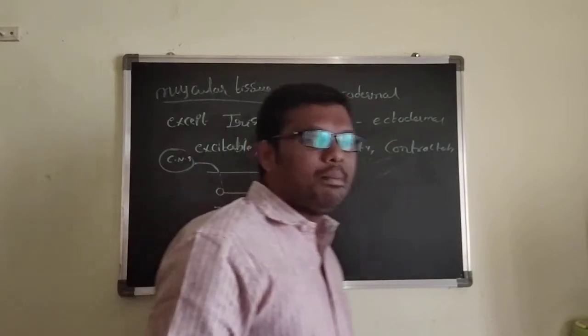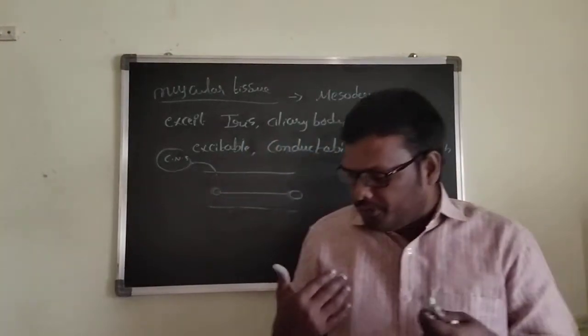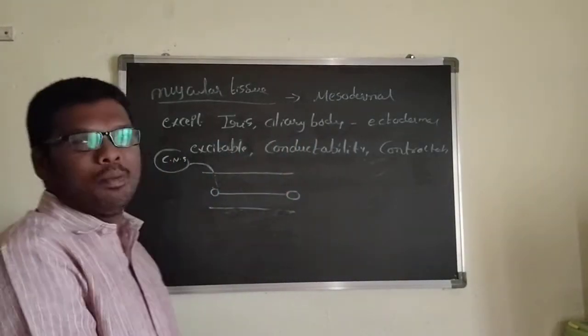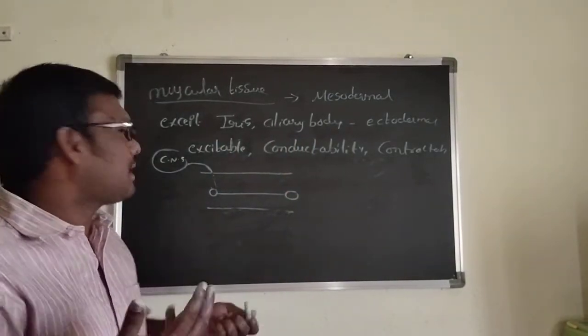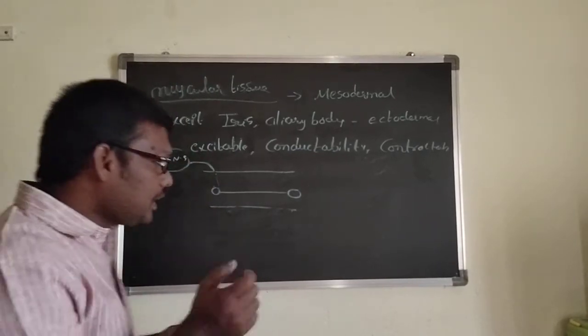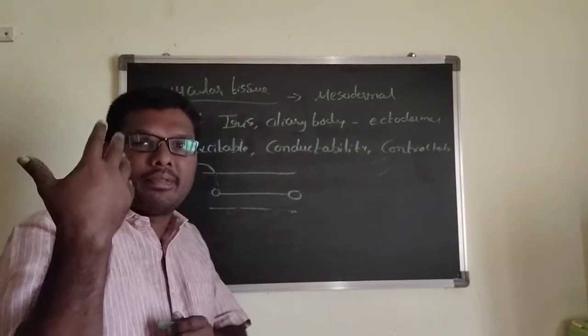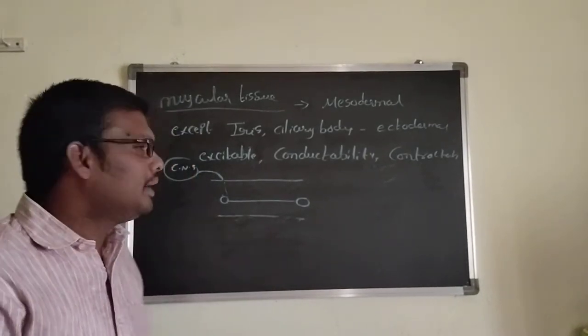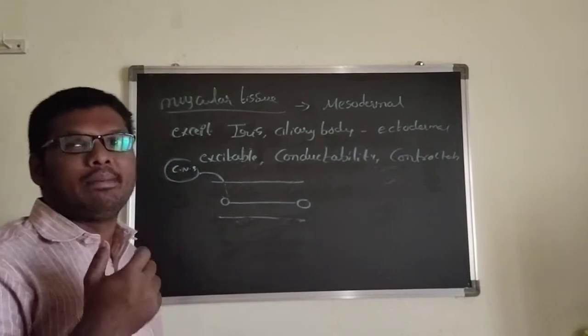Then what is the main use of the muscular tissue? If the body moves from one place to another place, that is regarding movement, regarding locomotion, compulsorily we need what type of tissue? Muscular tissue. And then, based upon the environmental condition, it can maintain the temperature.